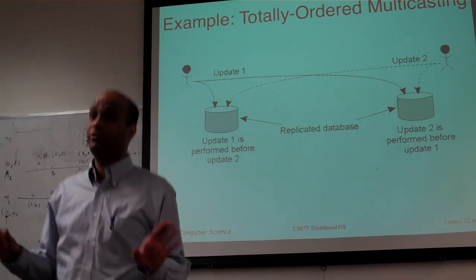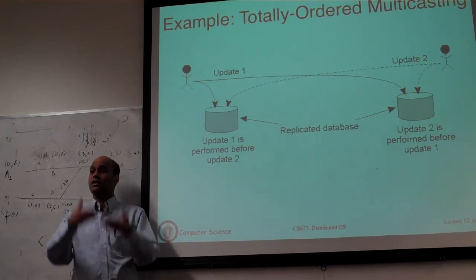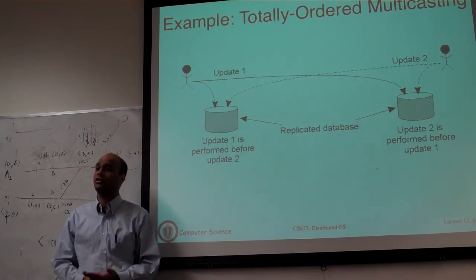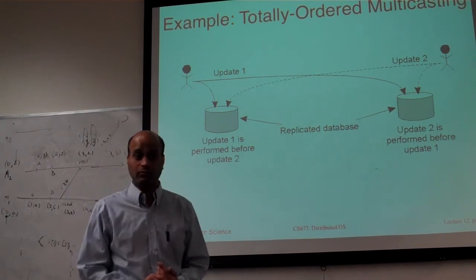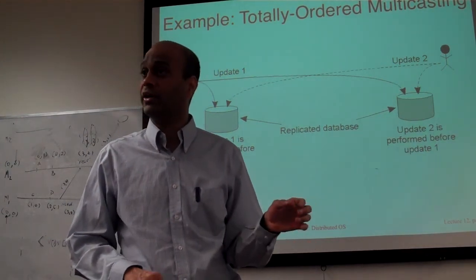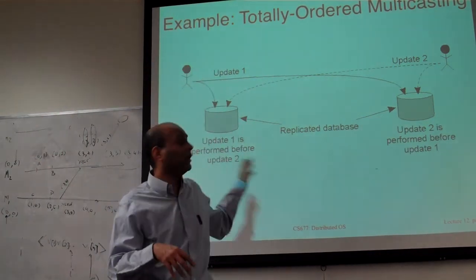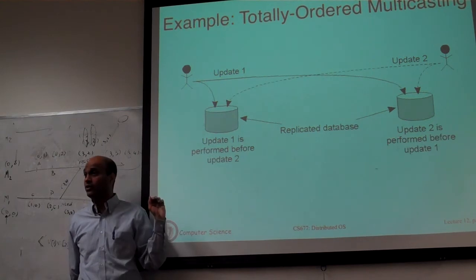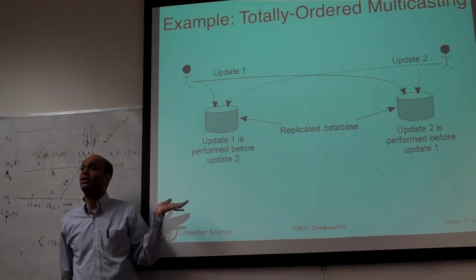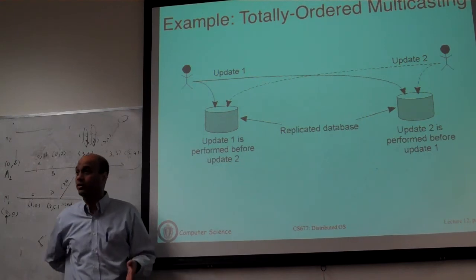So to prevent this, you want to ensure that every update to your database is ordered and executes in the same order. The way this is done is either you use causal ordering or total ordering, where all the requests and queries have to be sent to all replicas because they have to execute them. This is why we are multicasting it. And moreover, not only are you going to send it everywhere, you have to execute them in the same order.